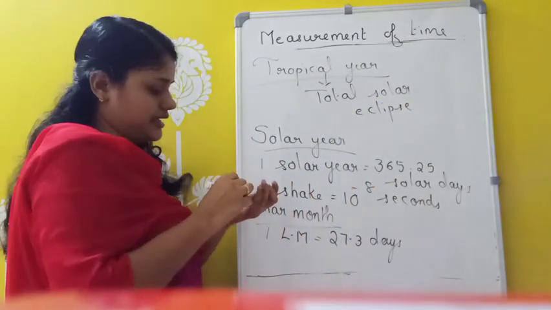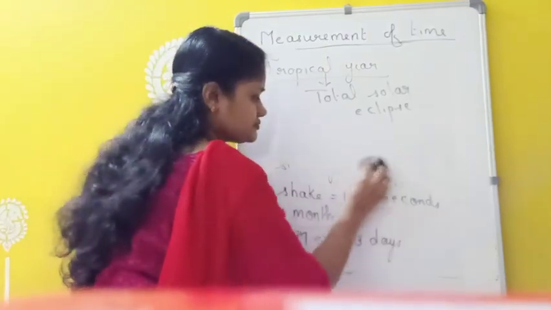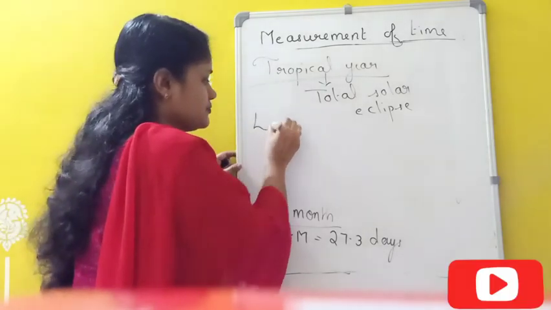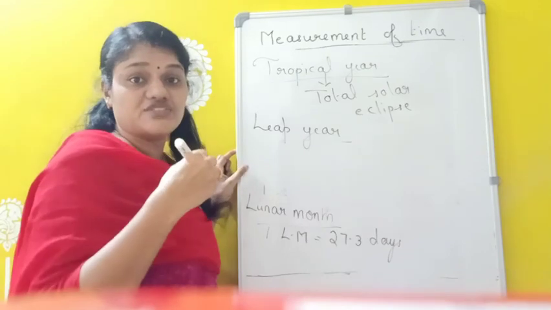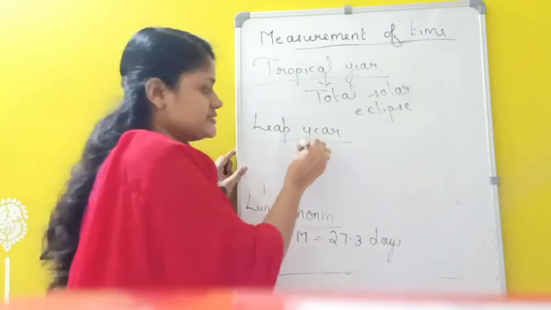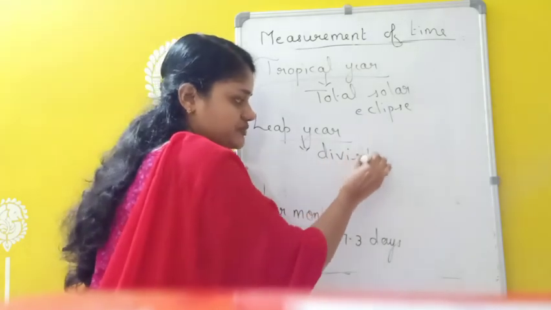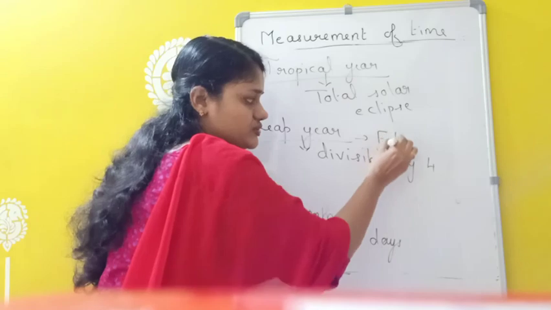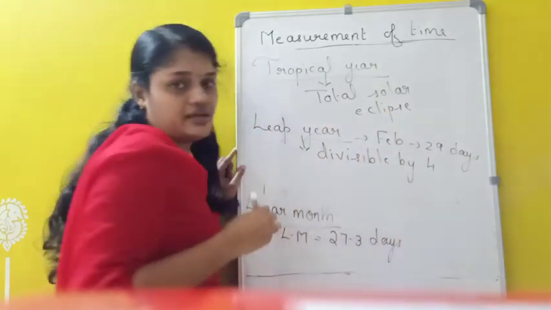Then another one, leap year. Already you know what a leap year is. Leap year is the year in which February has 29 days, and this year will be divisible by 4 also. Divisible by 4, and February has 29 days. That is called one leap year.